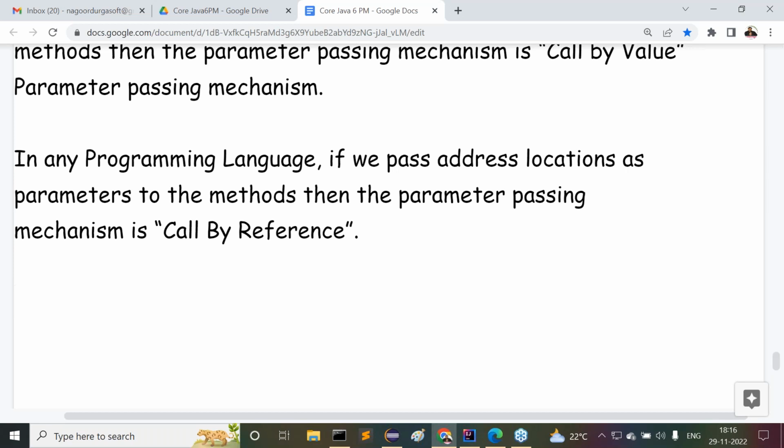If we pass primitive data as a parameter to the methods, then the parameter passing mechanism is what? Call by value. But if we pass any address locations as parameters to the methods, then the parameter passing mechanism is what there? Call by reference. These are the points we have to understand. All right, now let's understand the point clearly.